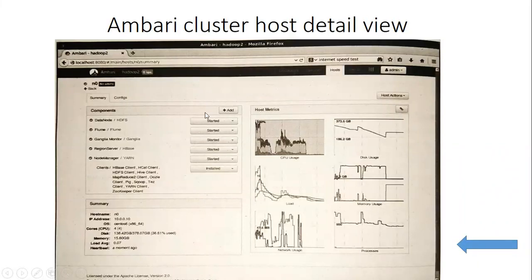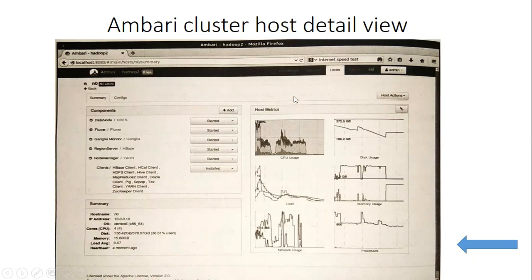What are the further details? Actually, the individual host view provides three components, or we can say three sub windows. This is one window, this is one window, and this is one window. What are the three sub windows? They are components, summary, and host metrics.